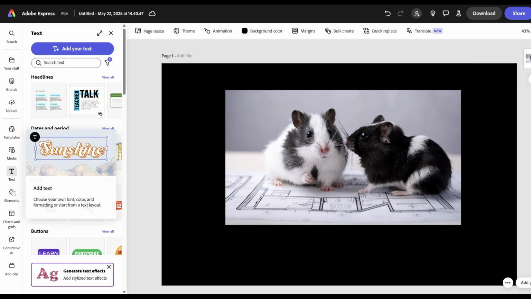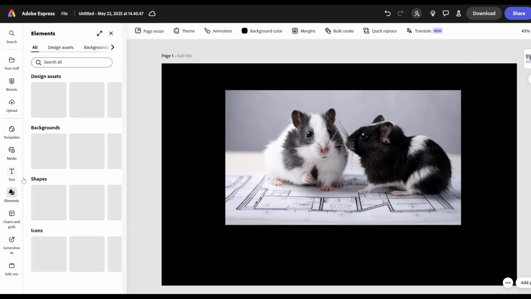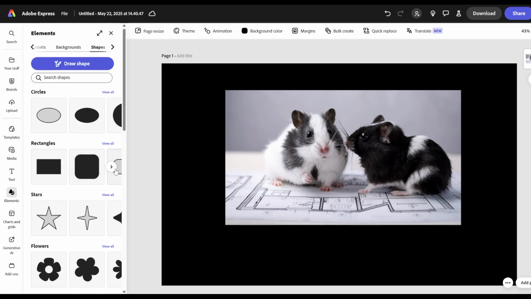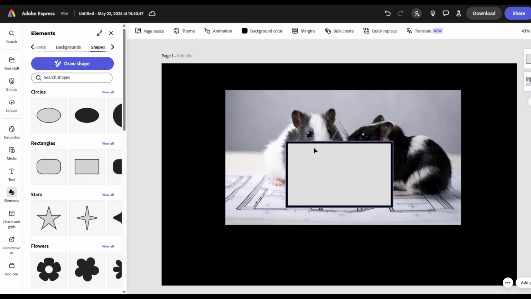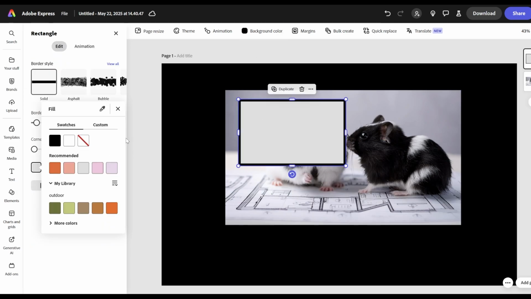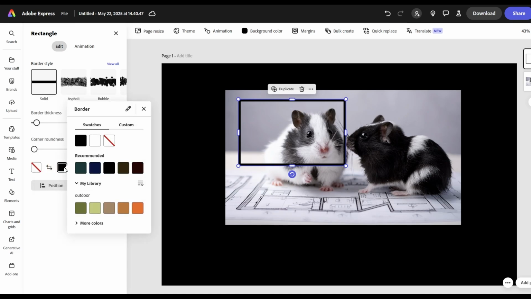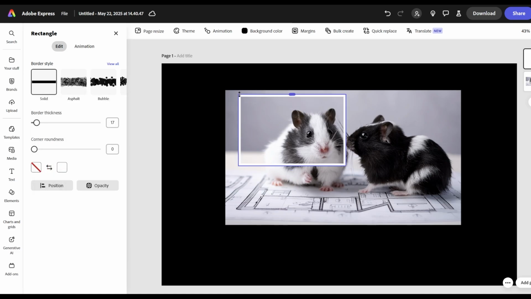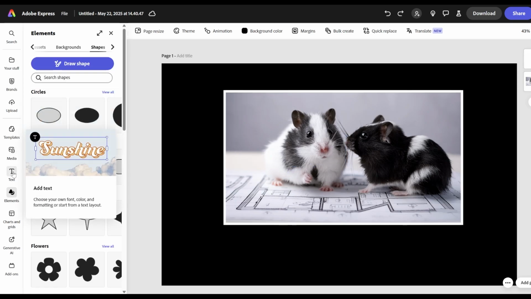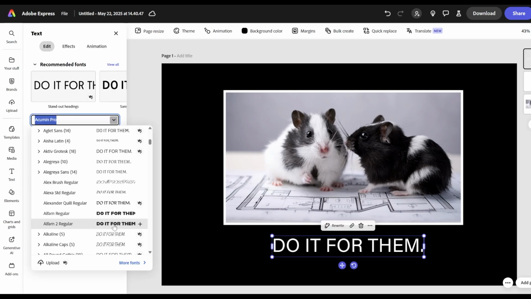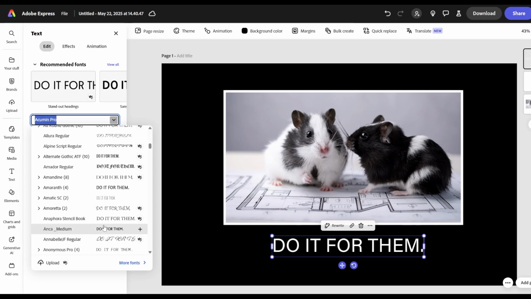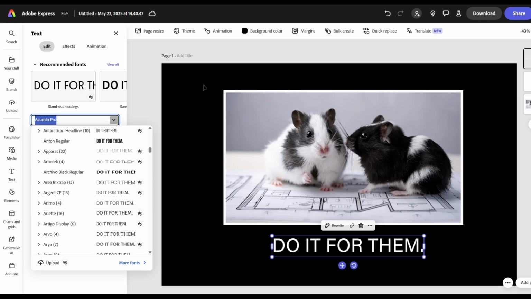And so I am going to go to elements, and I'm gonna go to shapes. I'm gonna find a perfect square. Let's see. I'm gonna remove the inside color here because all I want is the corners. So I'm gonna do that border to be white, and I'm going to adjust it to fit perfectly over my photo. Now that's perfect. I'm gonna add back in my text. I'm gonna try to find a font that kind of matches those old type of posters. It kind of looks like Times New Roman, to be honest.